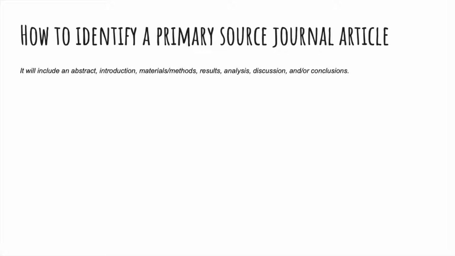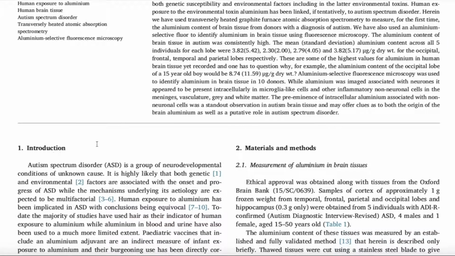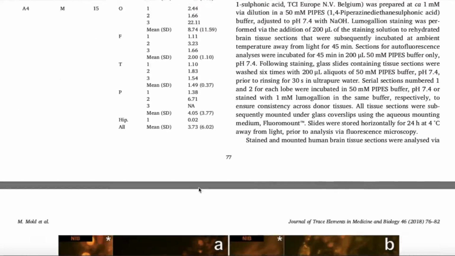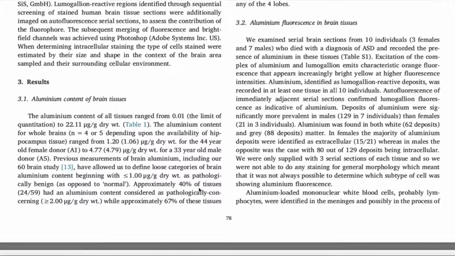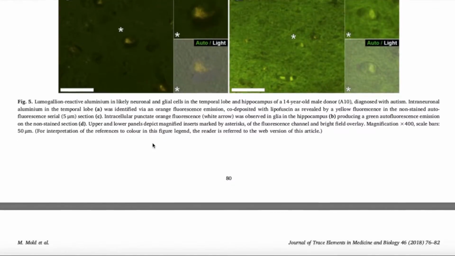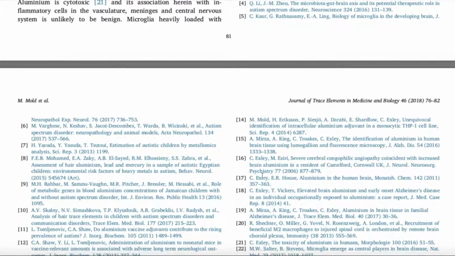You would identify a primary source journal article by looking for these identifiable sections in the articles. Here's an abstract, introduction, materials and methods section, results section, discussion, and conclusion, ending with references and bibliography.